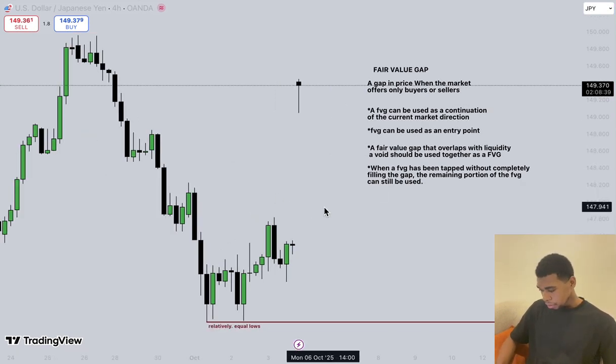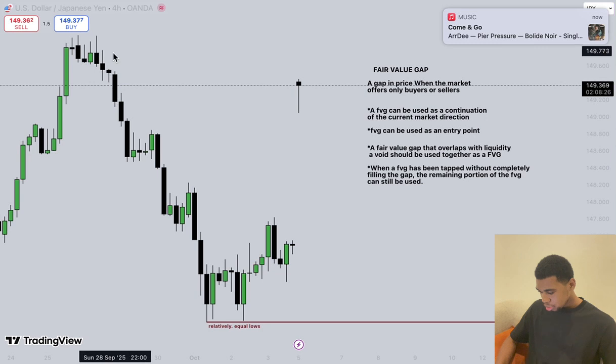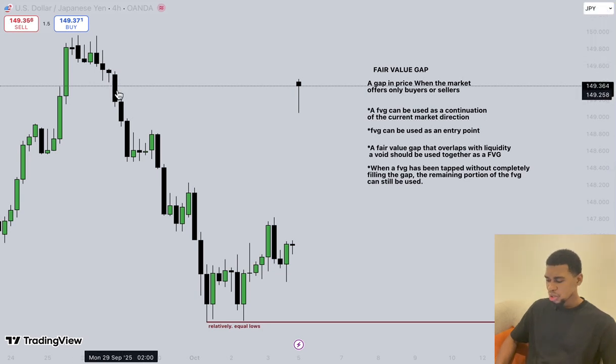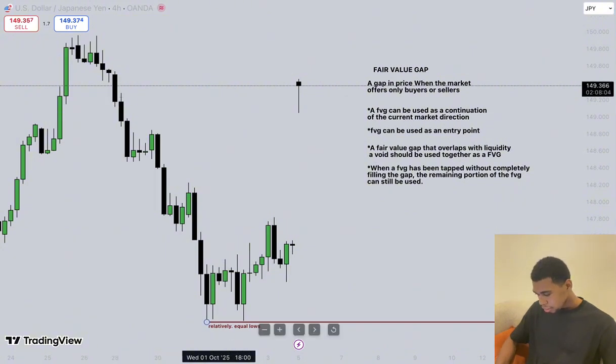Now, from this market, as you can see here, right? If you take a look at this bearish candle, from this wick to this wick, what is happening inside here is just one single bearish candle to the downside. That means inside this candle, only sellers were present. There was no buy side, and that is what we call a fair value gap, right?